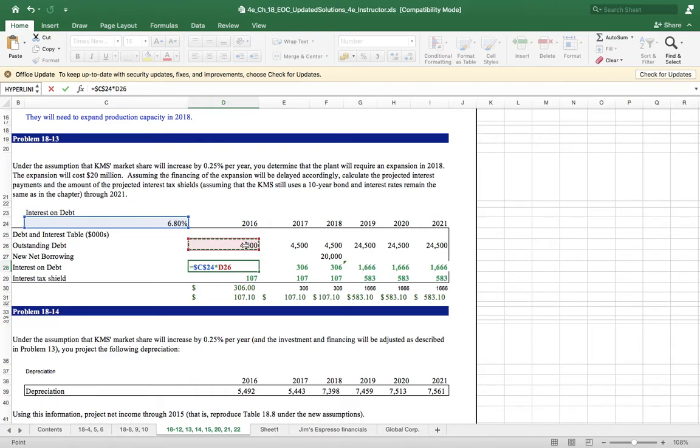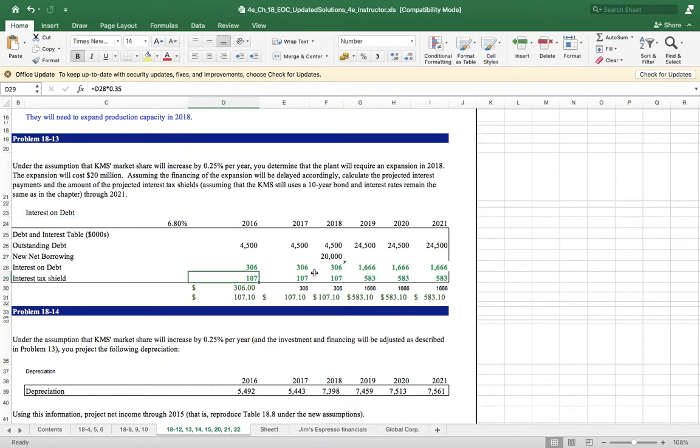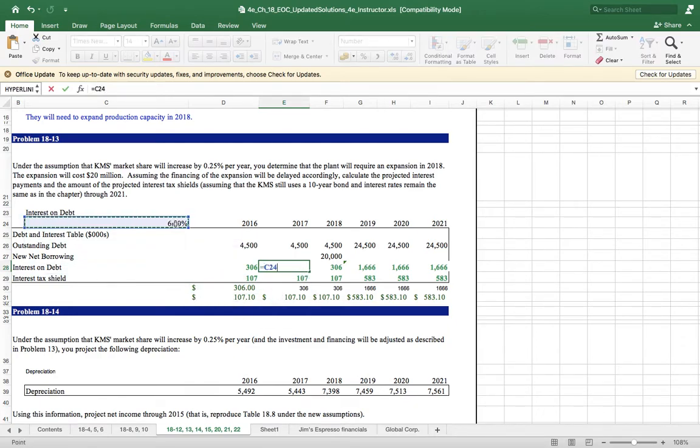For the first year, we take the same amount, but for 2017, interest is equal to 6.8% fixed multiplied by the previous year's balance. Enter. For 2018 also the same: 306, which is 6.8% on 4,500, the outstanding of 2017.